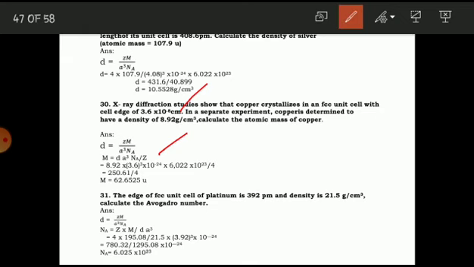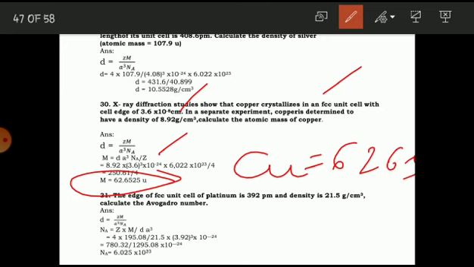So M is equal to 8.92 into 3.6 cubed into 10 raised to minus 24 into 6.022 into 10 raised to 23 upon 4, because the cell is FCC, so there are 4 particles present, so the value of Z is 4. That is 250.61 upon 4, so M is equal to 62.65. So the atomic mass of copper is 62.65 u. You have to write the unit u, that is unified mass.